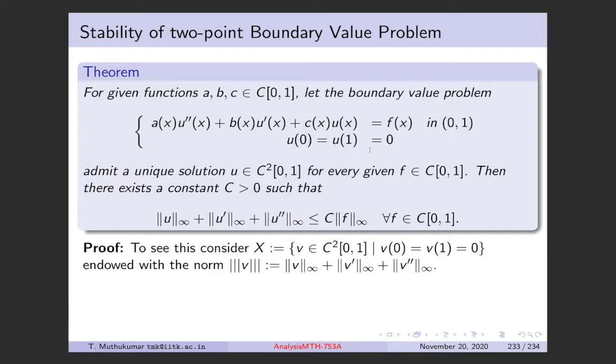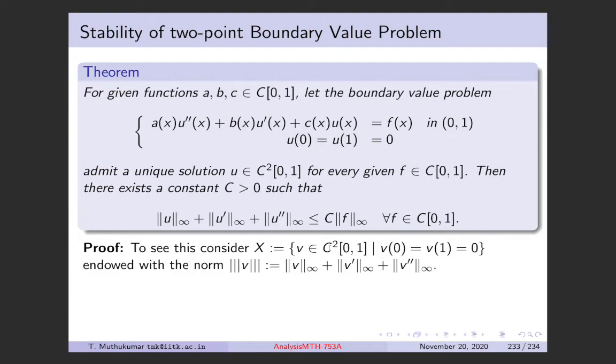Basically, if U is a solution to this problem, then U belongs to X here, right? So all possible solutions to this ODE for every possible choice of F are going to sit in this space X. You can easily verify that this X that you have defined here is a vector space.